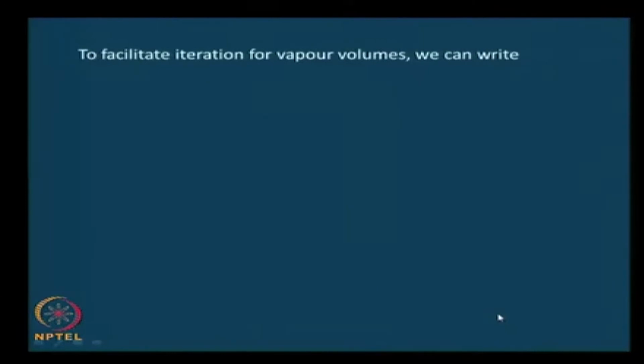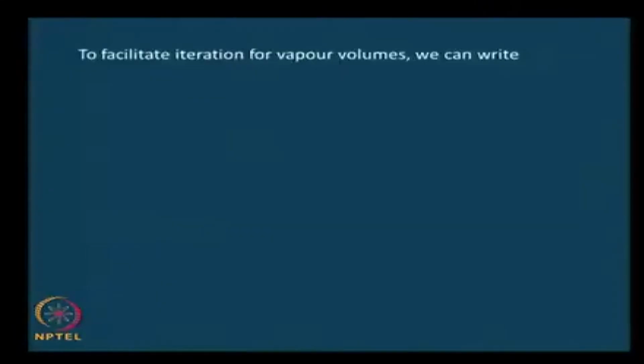And therefore, we can transpose this equation and also write it in terms of n plus 1 and n, which will be suitable for iterations. We always said that we have a guessed value, then we calculate a value, then we compare the calculated value to the guessed value till a certain level of convergence, and therefore the guessed value could be n and the calculated value could be n plus 1.